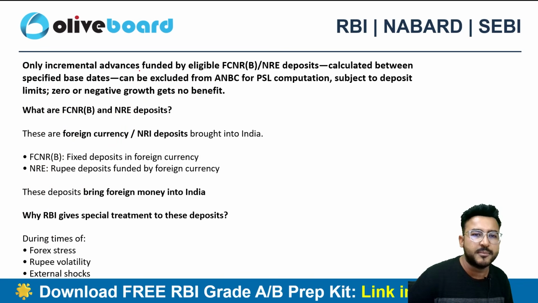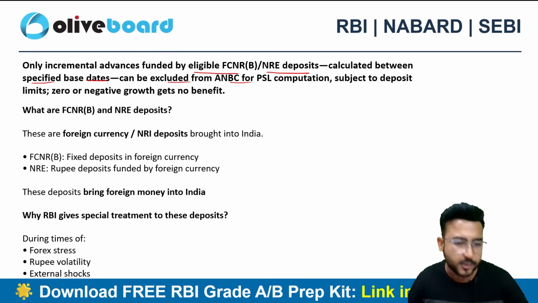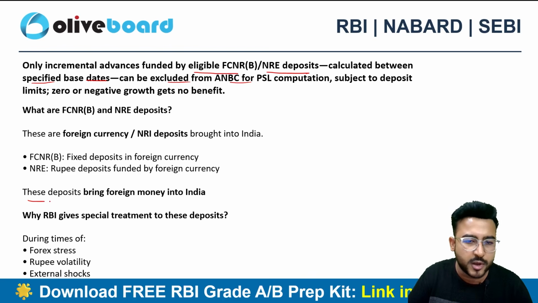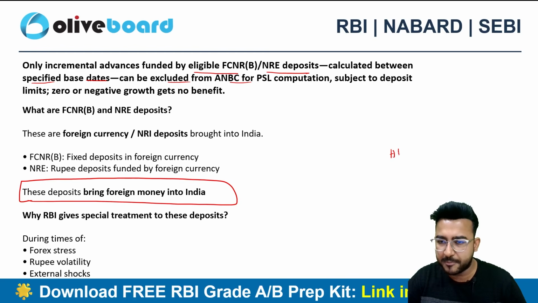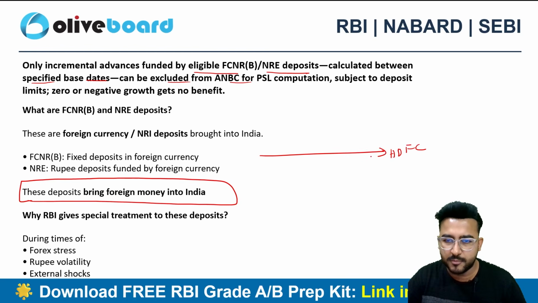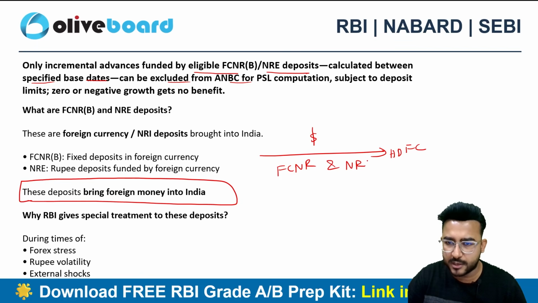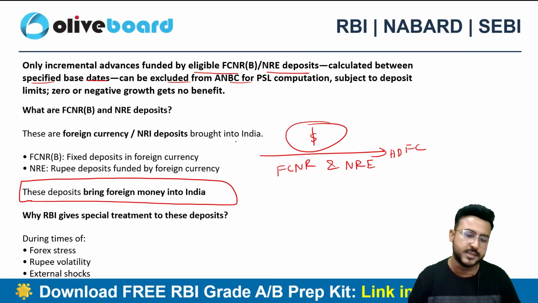Here only the incremental advances funded by the eligible FCNR and NRE deposits, calculated between the specified base dates, can be excluded from the ANBC. Now it can be quite complex, but let me quickly simplify. Because you are bringing more and more foreign money into India, a bank, say for example HDFC Bank, is bringing more and more money in terms of dollars, whether from an FCNR account or an NRE account, doesn't matter. You are bringing more and more dollars into the economy.